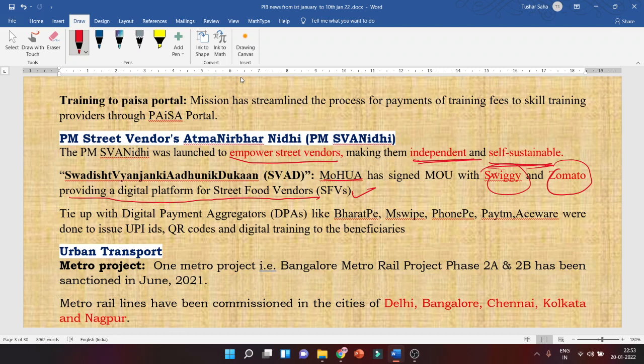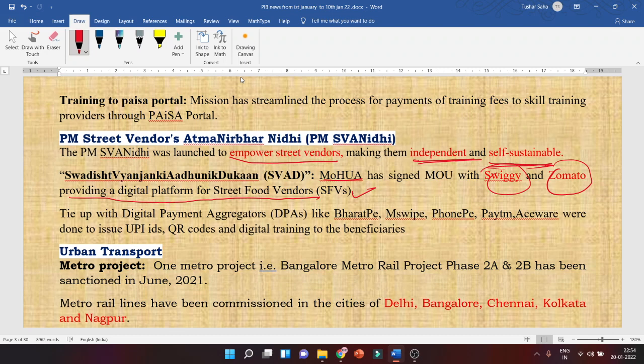Look, who are street food vendors? They are self-employed. Also, some of them provide employment to a few people in their local area, right? So on one hand, although it's street food vendors, if you see in terms of employment and employment generation, they play an active role in that.